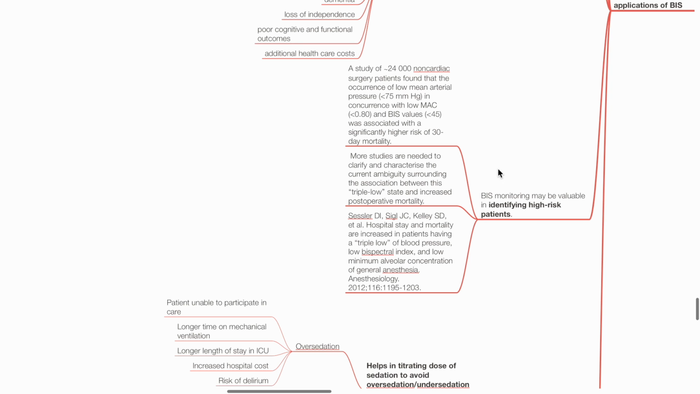BIS monitoring may be valuable in identifying high-risk patients. In a study by Sessler et al., which involved 24,000 non-cardiac surgery patients, the occurrence of low MAP, less than 75 mmHg, in concurrence with low MAC values, less than 0.80, and BIS values of less than 45, was associated with a significantly higher risk of 30-day mortality.